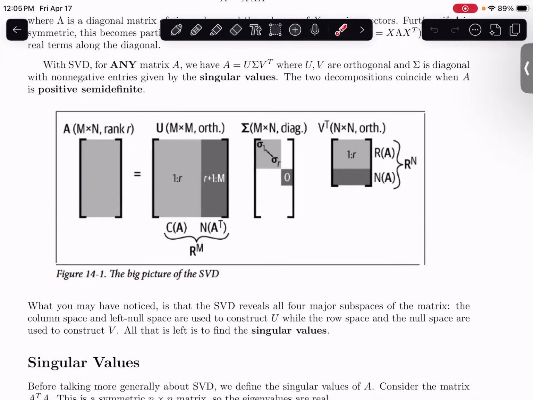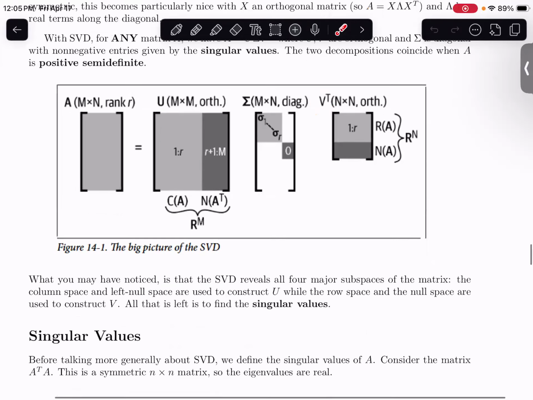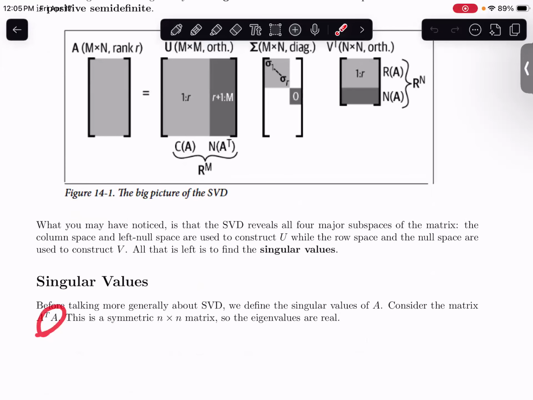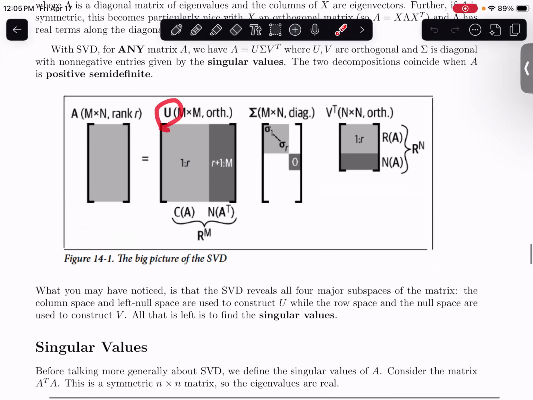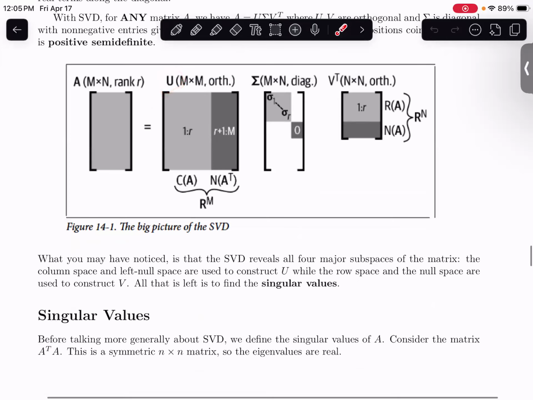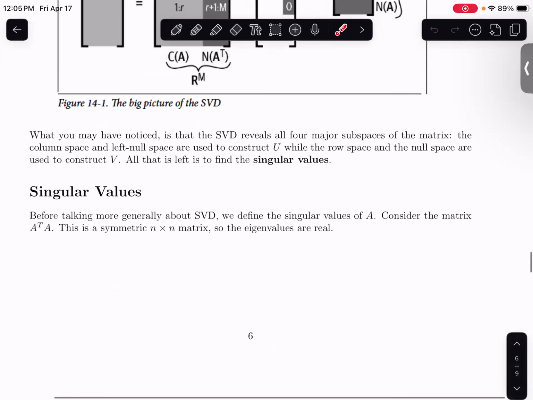It's also going to turn out that V is going to be constructed using the eigenvectors of A transpose times A, and U is going to be constructed using the eigenvectors of A times A transposed. So that's, I think, more in terms of the eigenvector interpretation. So that's how I'm going to be looking at this.